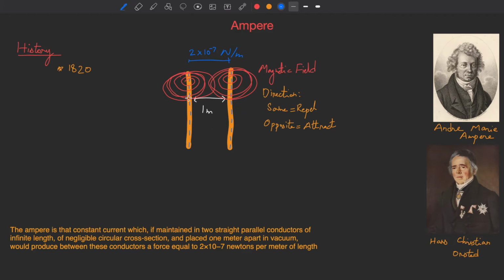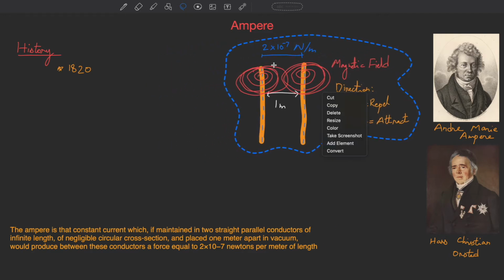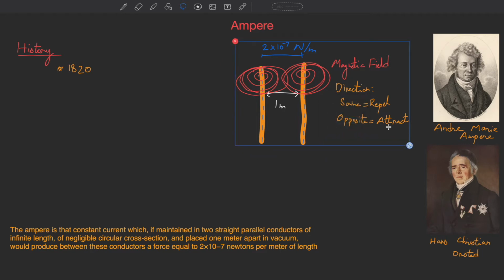So this was the definition until 2019, and then the new definition eventually replaced it. Let's go through a little bit of history. Right now I'm just going to put this diagram aside and resize it.